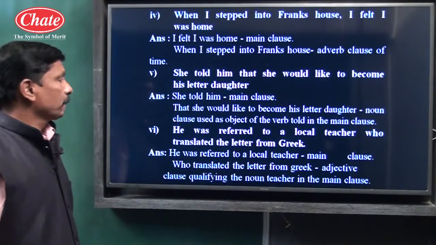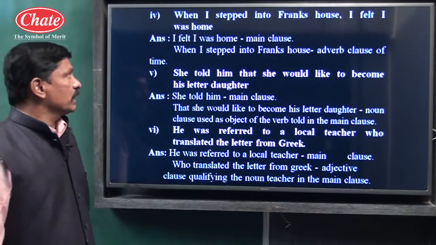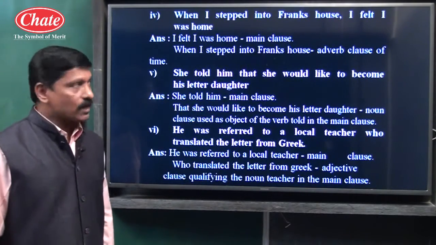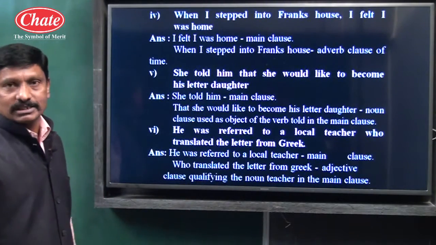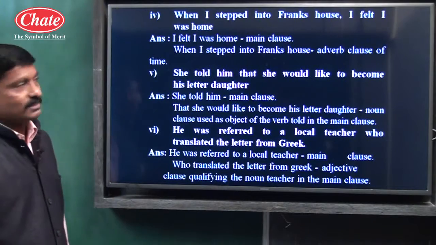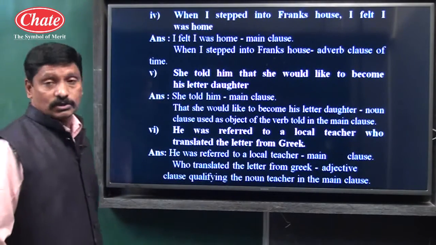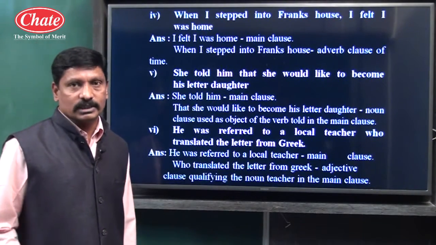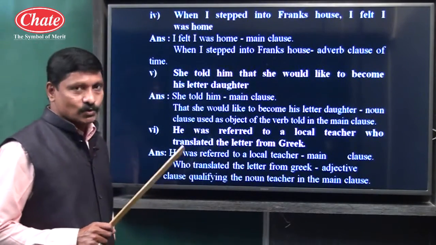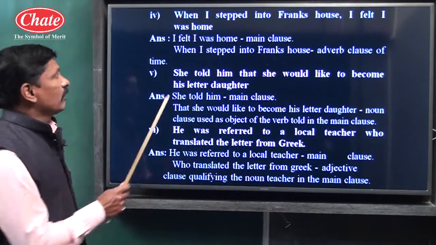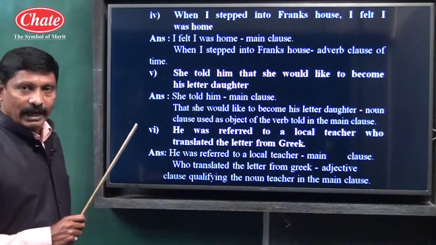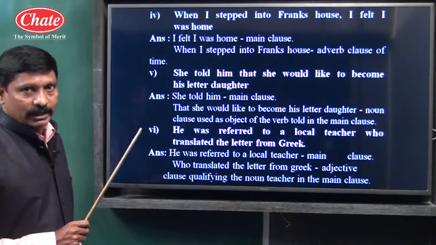Example number 5. When I stepped into Frank's house, I felt I was home. See children, I felt I was home, main clause, because meaning is clear. And the rest of the part, when I stepped into Frank's house, subordinate clause.